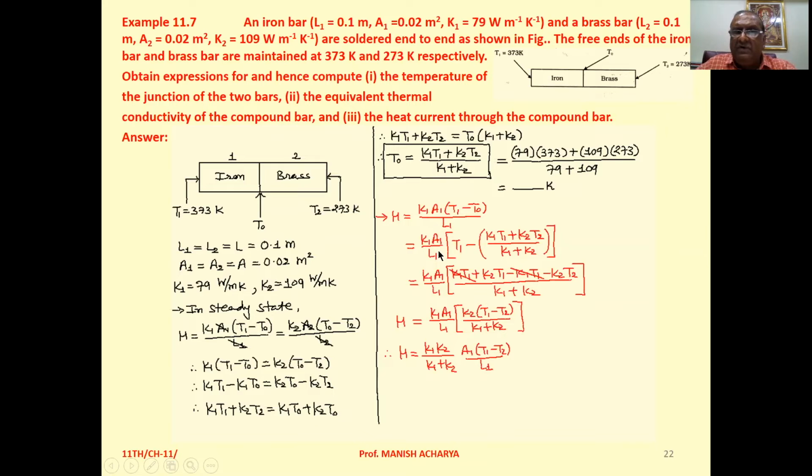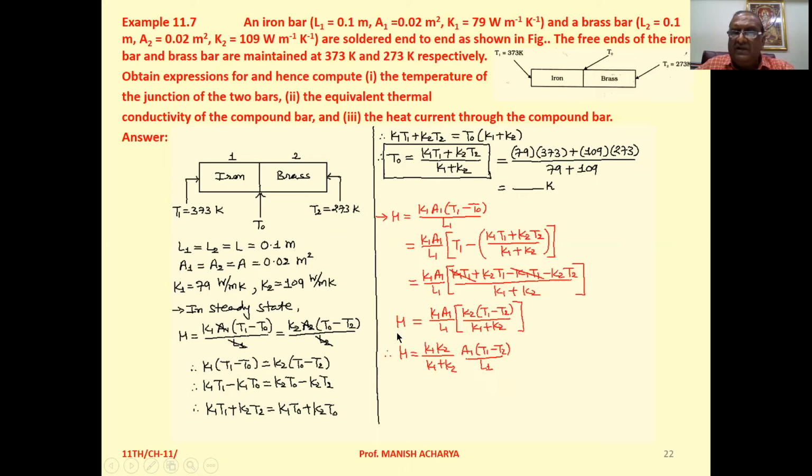Now K1 A1 upon L1 into T1. Now replace this T0 by this derived equation. So T0, that is (K1 T1 + K2 T2) upon (K1 + K2). Now take K1 plus K2 as LCM. So K1 T1 plus K2 T1 minus K1 T1 minus K2 T2 upon K1 plus K2. So K1 T1, K1 T1 cancelled.